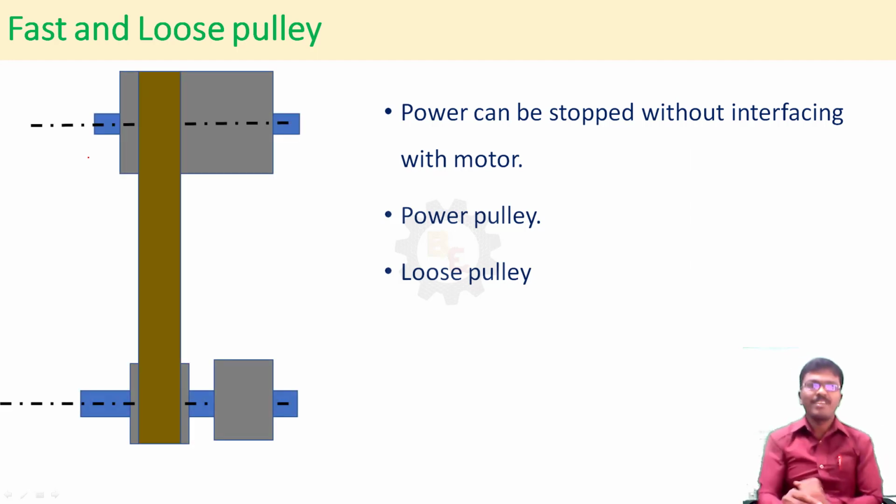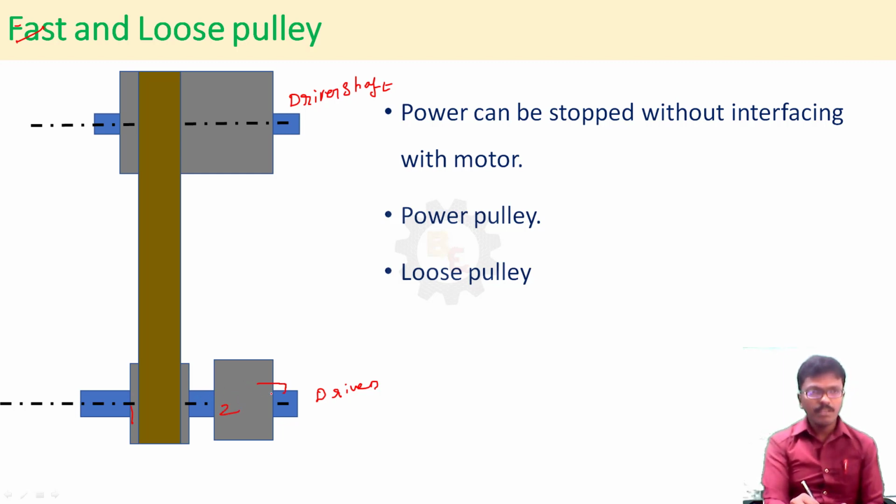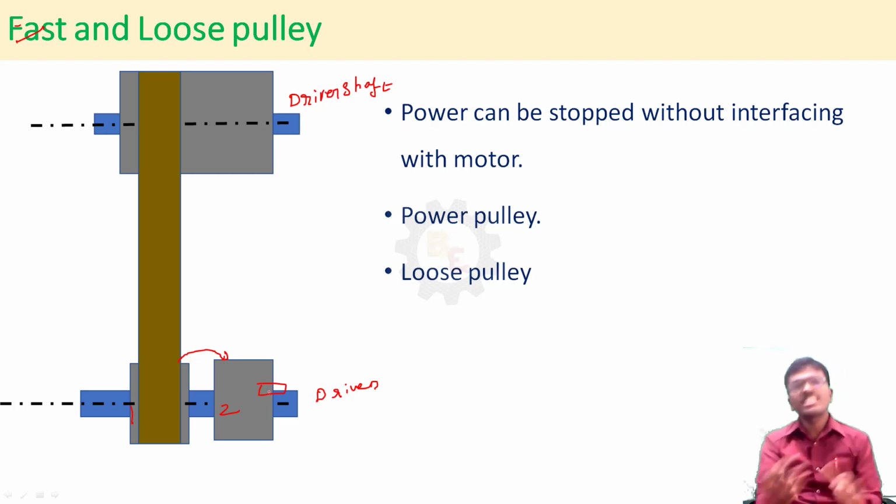Now you see this picture. You can see here the driver shaft, right? Driven shaft. There are two pulleys on the driven shaft, pulley 1 and pulley 2. One pulley will be keyed with the machine shaft. Another pulley will idly rotate. Now if you change the belt from pulley 1 to pulley 2, what will happen? Power will be transmitted, because this pulley is keyed with the driven shaft. So it will transmit the power.